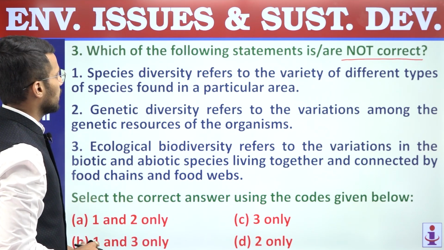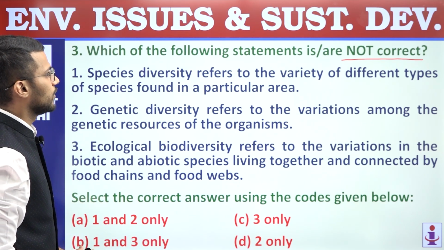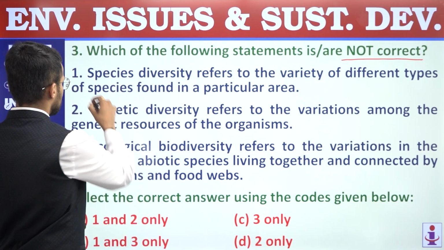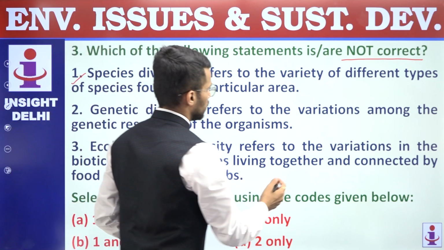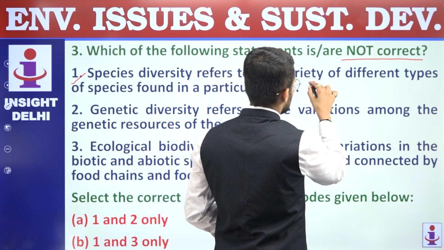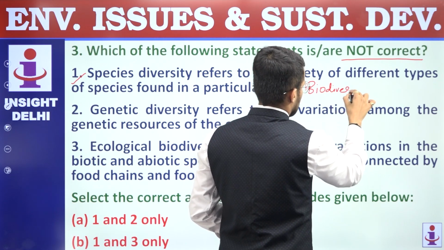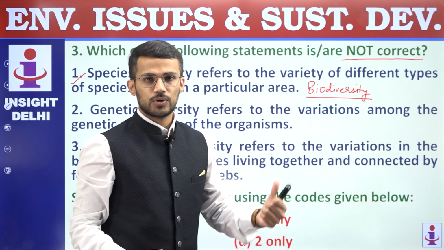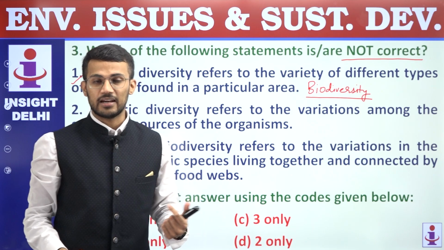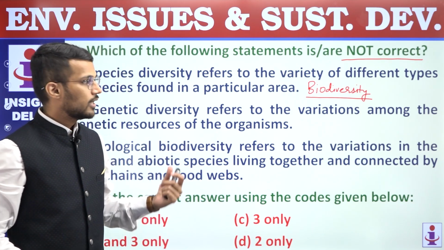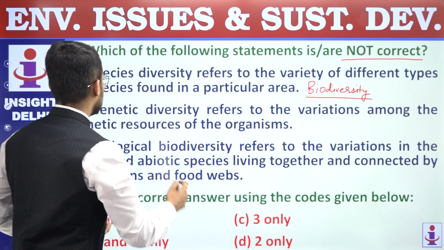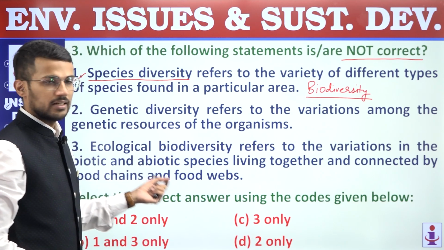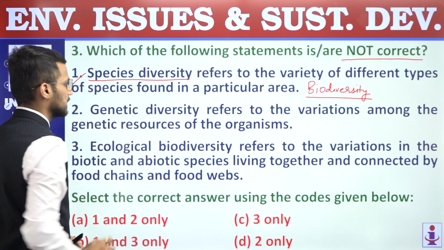First, species diversity refers to the variety of different types of species found in a particular area. So this statement is a correct statement. This question is related to the levels of biodiversity. There are 3 levels of biodiversity. First, genetic biodiversity. Second, species diversity. And third, ecological diversity. Right. So first statement is related to species diversity, which means the variety of plants and animals in a given area. So first statement is a correct statement.